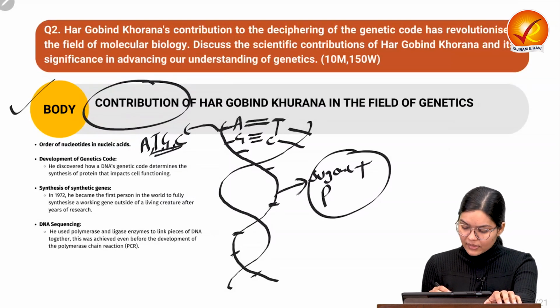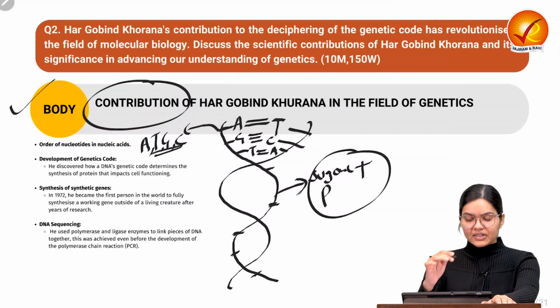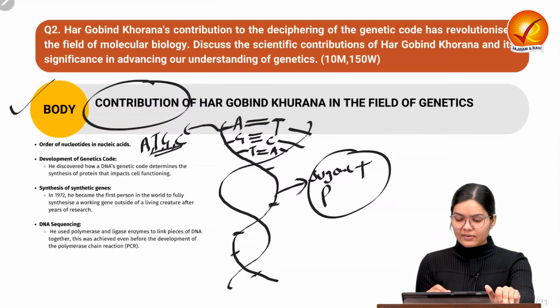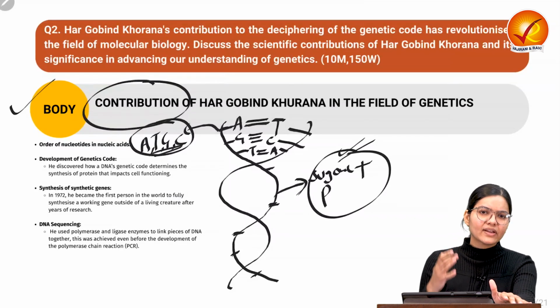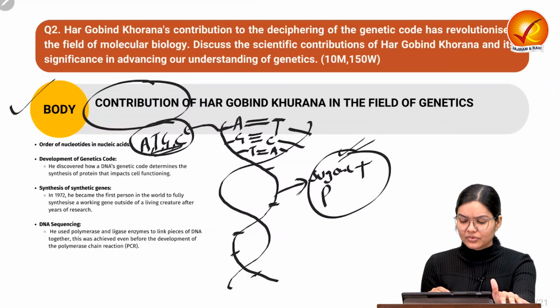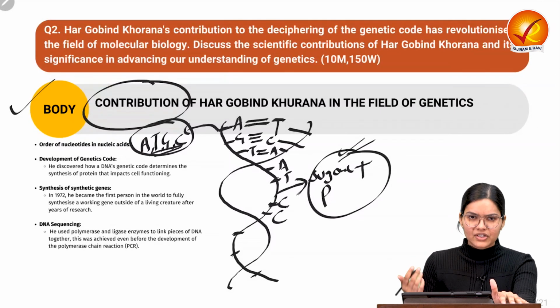Similarly on this strand we may have T, and then on the other side we will have A. Just try to understand one thing: this strand is based on sugar and phosphorus, and these are the nitrogenous bases with ATGC composition, so it is getting repeated in different orders.